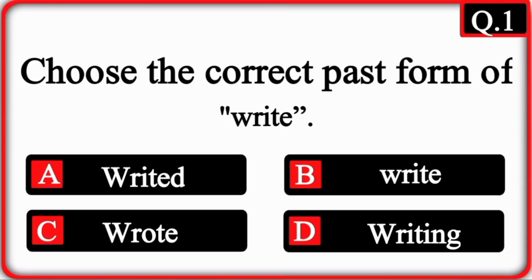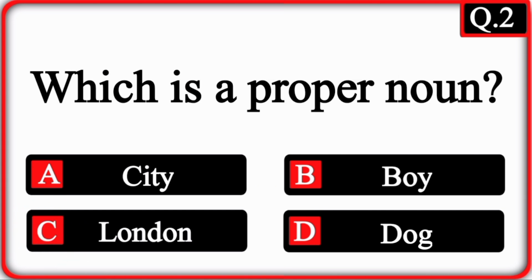Let's begin. Question 1. Choose the correct past form of write. Option C is the correct answer. Question 2. Which is a proper noun? Option C is the correct answer.